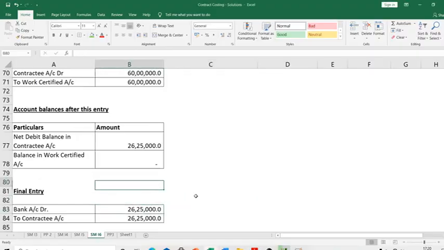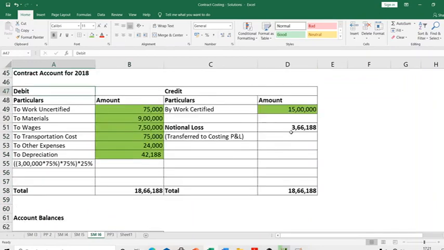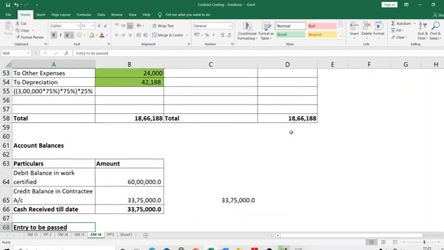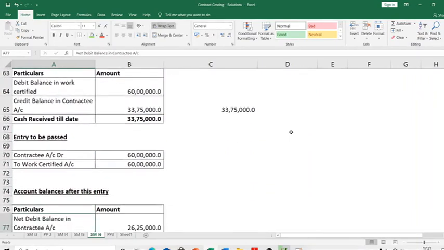See, again, these entries you don't need for the question. If you get stuck in one or two entries, logically tell yourself what these entries are and how it makes sense, and you'll get the logic. If not, you don't need it. Ideally these are all, I would say, 11th, 12th standard entries, okay? Basically, the entries themselves mean basic debit credit. If you know, you'll be able to understand. If you're getting stuck in that, leave it. If you understand the contract account here, it's more than sufficient. I am only explaining this for your additional understanding. If you don't get it for some reason, just leave it. Don't